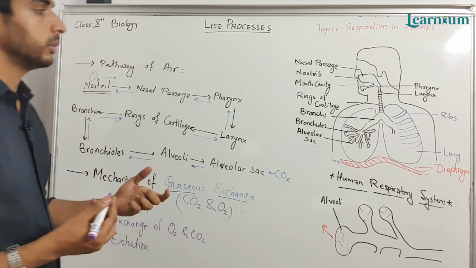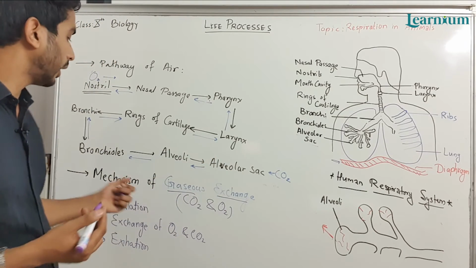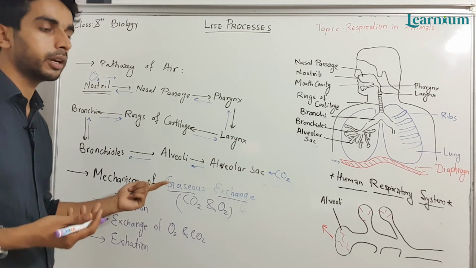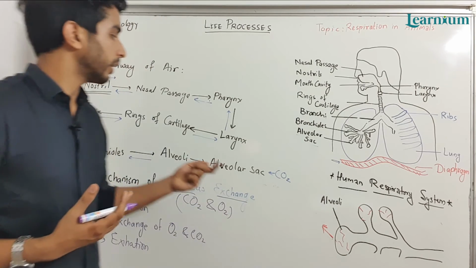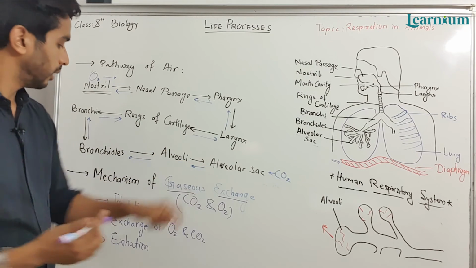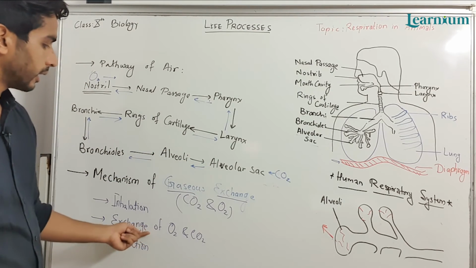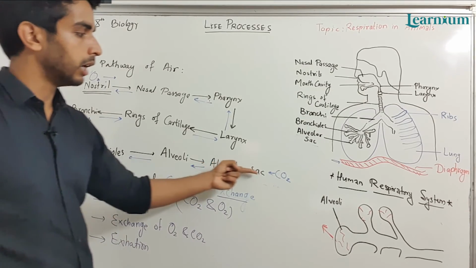Then they can ask how gas exchange takes place. So you can write this mechanism. First write inhalation, where we take air through this pathway. Then the exchange of gases, oxygen and carbon dioxide, takes place inside the alveolar sac.